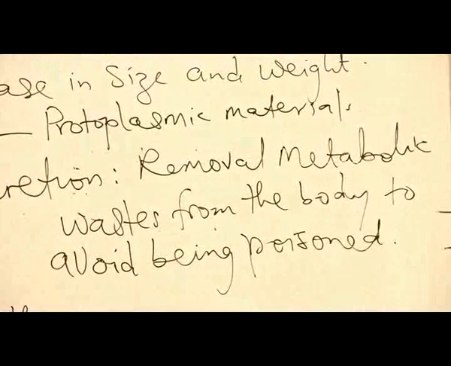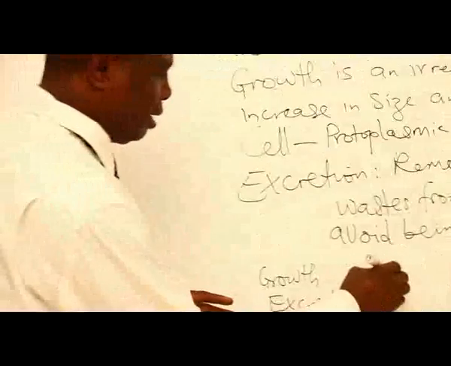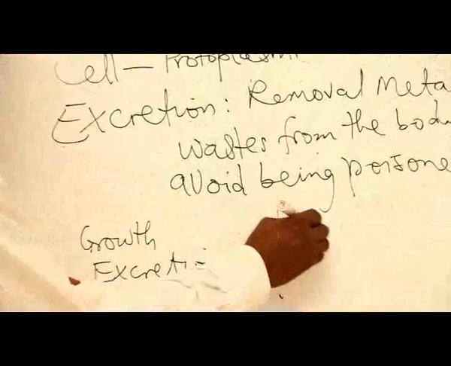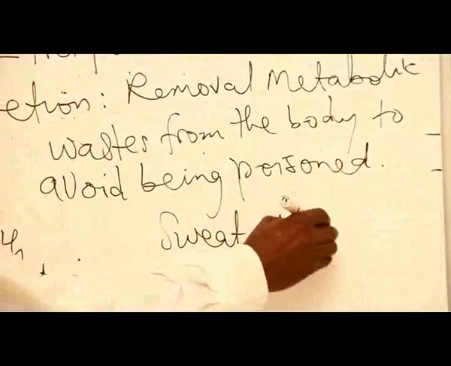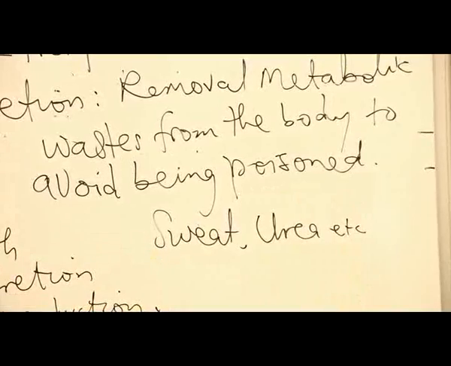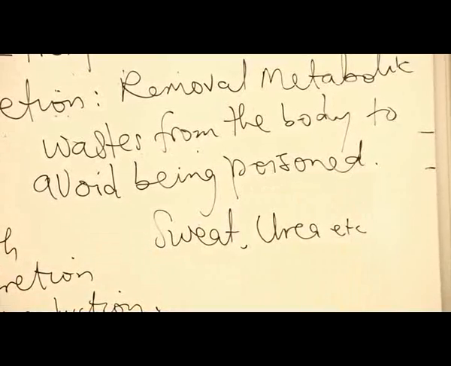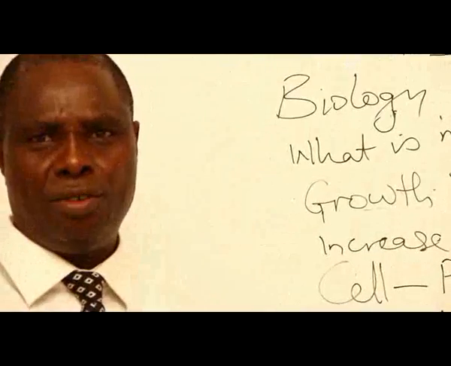For instance, when we talk about metabolic waste in man, we are talking about something like sweat, urea, and so on. Sweat is a product of things you produce in the cell. Urea, we all know, is from excess protein that we take.